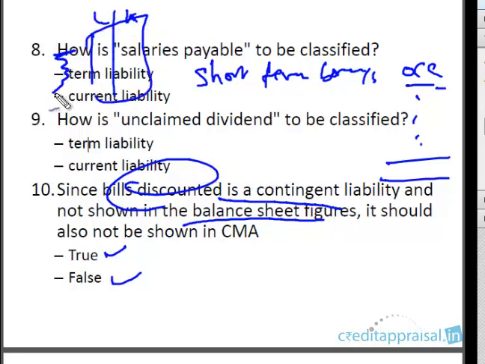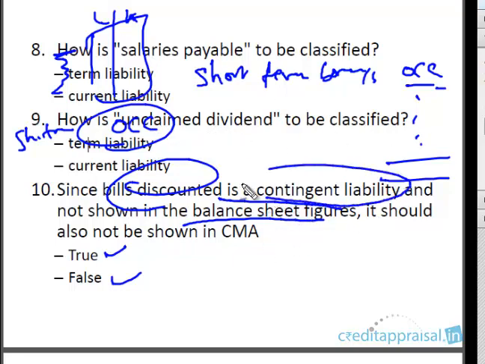On the liabilities side, you have various items, and one is called short-term borrowings from banks. Here usually the company will only show the fund-based short-term borrowings, OCC and other items. Bills discounted, it won't show. It will show them separately under something called contingent liability. This will not appear in the figures. It will appear in the notes to accounts somewhere, a short statement, but actually it will not be included in the liability.